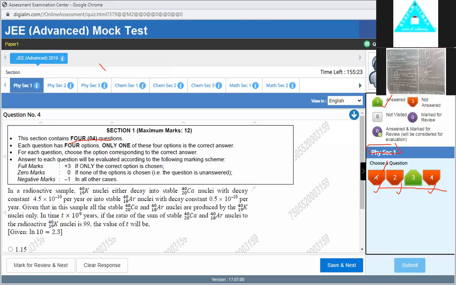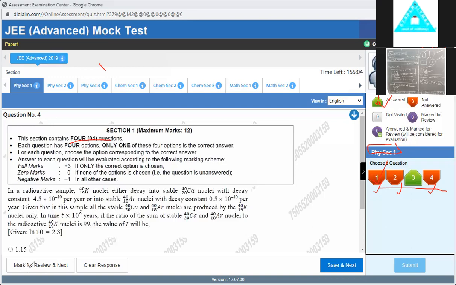If you answer 2 questions or 4 questions, at this position the number is written, like this 4 questions. Similarly, in the red section, three are available here: 1, 2, 3 are not answered, therefore 3 is here. But there are 0, because these things appear here.